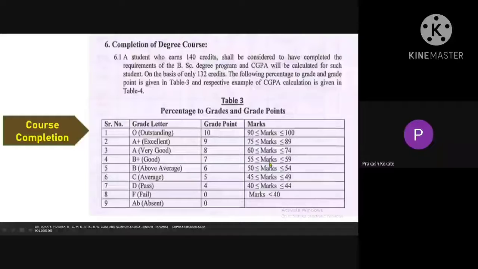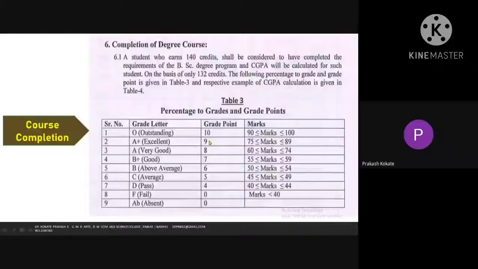It is provided by the university for completion of degree course. So if we go for marks of 75 or more and up to 89, have you seen this? 75 to 89. So what is the grade point for these marks? For these marks, those are 9.